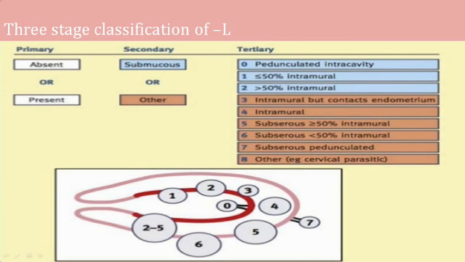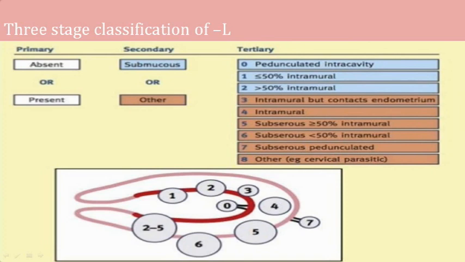So in 1 there was less than 50% encroachment into the myometrium, in 2 it was more than 50% encroachment, and in 3 the intramural component contains most of it, but it was still touching the endometrium, the red line. The 4 was purely intramural, that is not touching the endometrium, not touching the serosa.